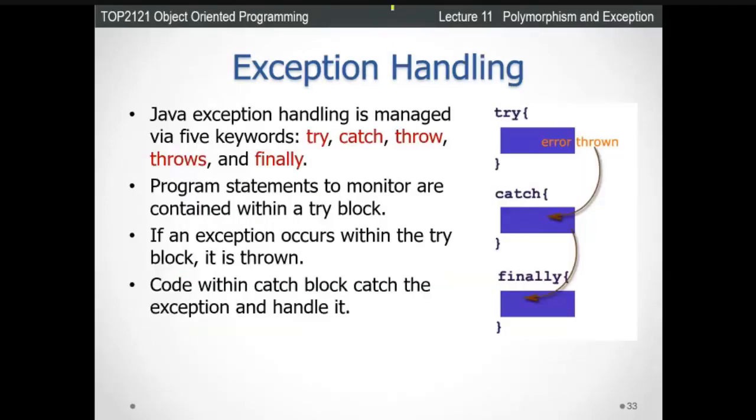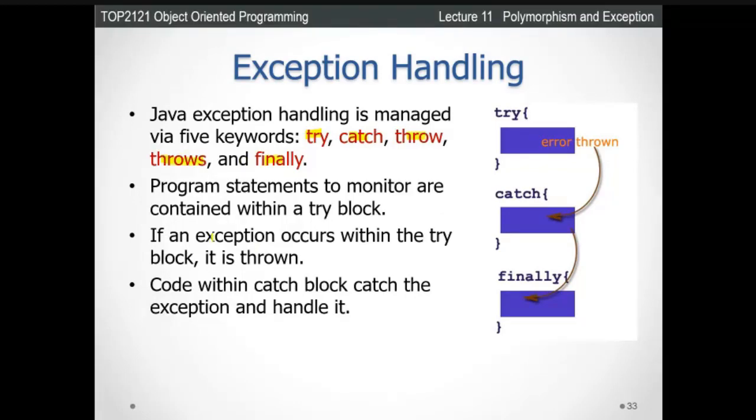Next, exception handling. So how are you going to handle all these kinds of errors coming during the running of your system or your program? Java exception handling is managed by 5 keywords. Look at the keywords: try, catch, throw, throws, and finally.